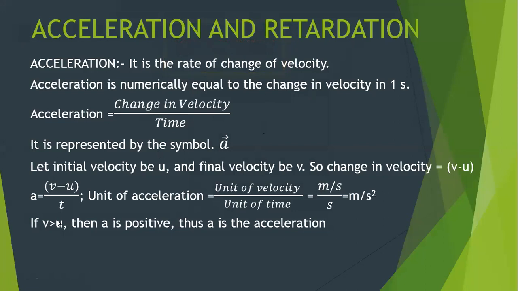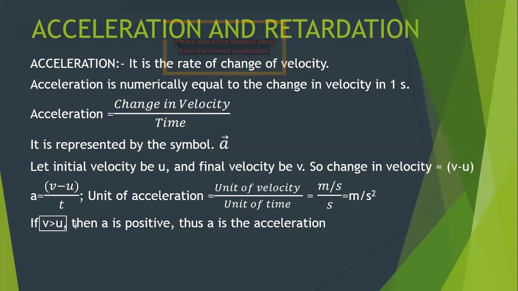Now understand when we call it acceleration and when we call it retardation. We call it acceleration when v is greater than u. Understand this relation. V is greater than u means my final velocity is more than the initial velocity. Means with time, my velocity is increasing.